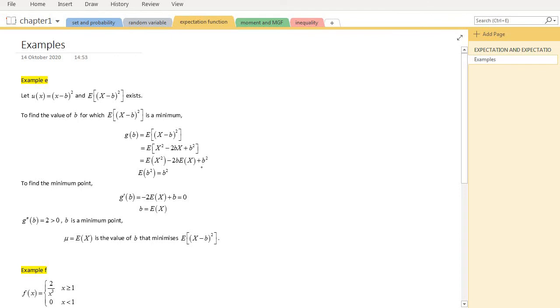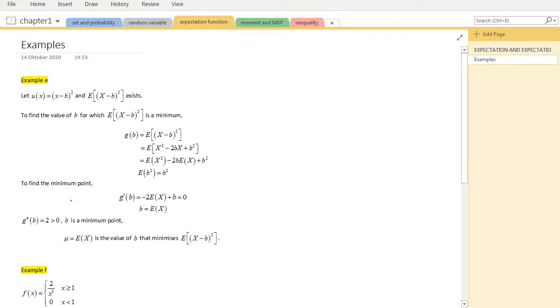After that, okay, so this is the expected of x square minus 2b expected of x plus b square, and then this is a constant, so the expectation of the constant will give us the constant itself.